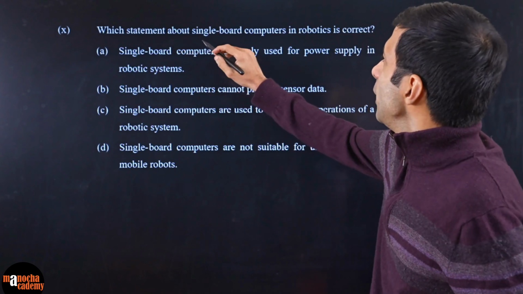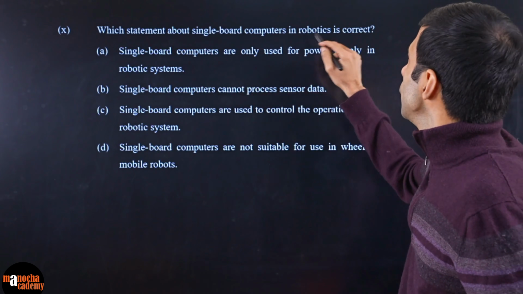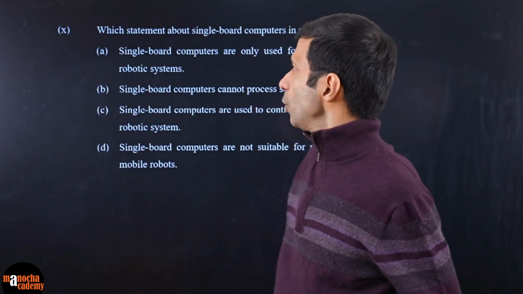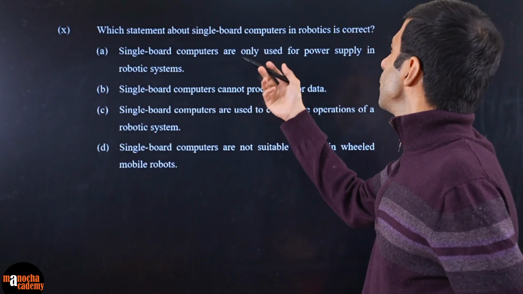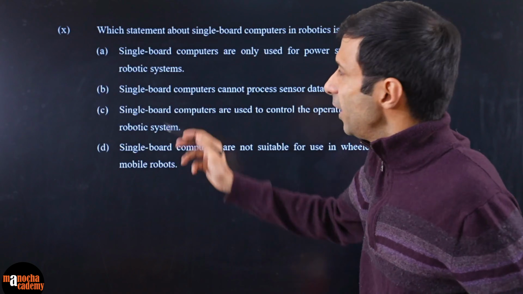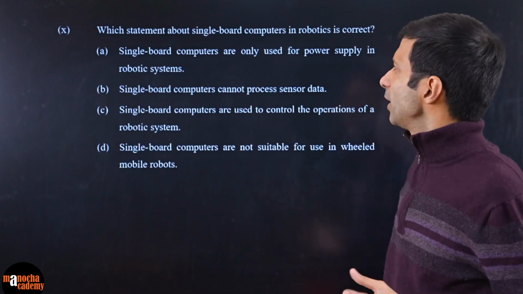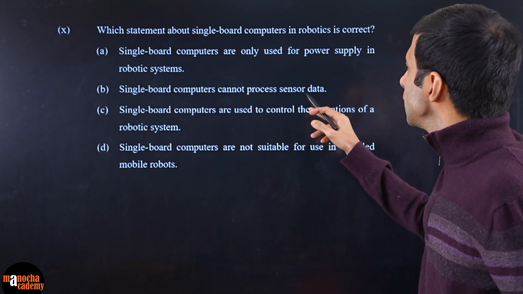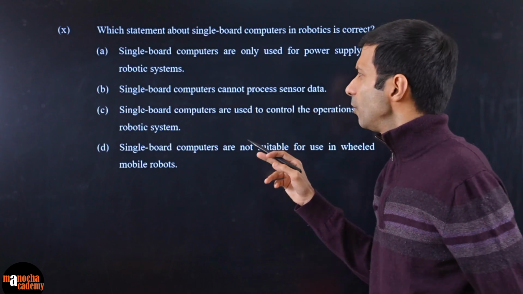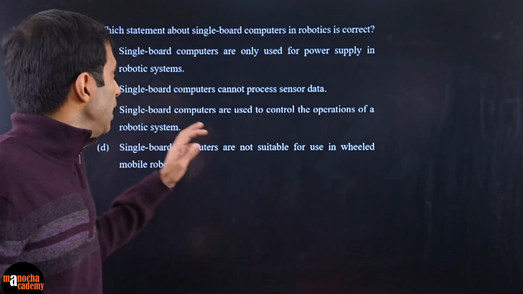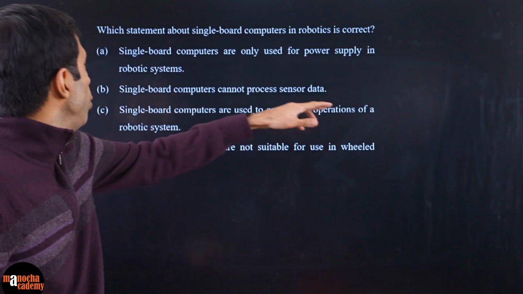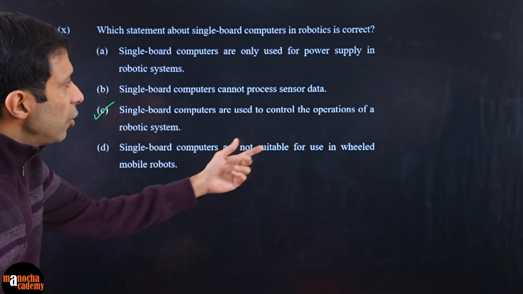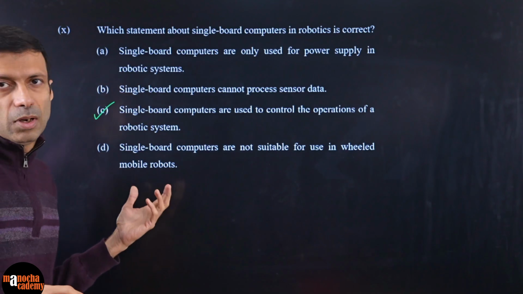So which statement about single board computers in robotics is correct? So what is the single board computer used for? Let's take a look at our options. Single board computers are only used for power supply in robot systems. Doesn't sound like that. Why would you use a computer for power supply? Single board computers cannot process sensor data. Doesn't sound right. Otherwise, why will I have a computer? Single board computers are used to control the operations. That's sounding correct. Okay. And single board computers are not suitable for use in wheeled mobile robots.